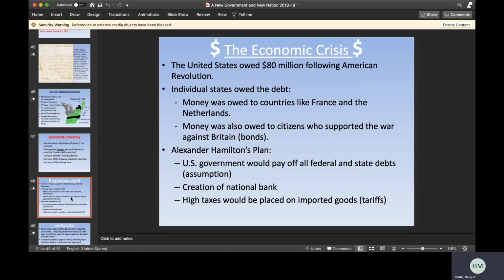So Washington had to deal with several different conflicts during his presidency, originally the economic crisis that follows the American Revolution. America is in a lot of debt because of the revolution. They owed money to different countries, and they also owed money to civilians who supported the war against Britain. And so Alexander Hamilton makes this plan to pay off the federal and state debts. He also creates the national bank and decides to place high taxes on imported goods.